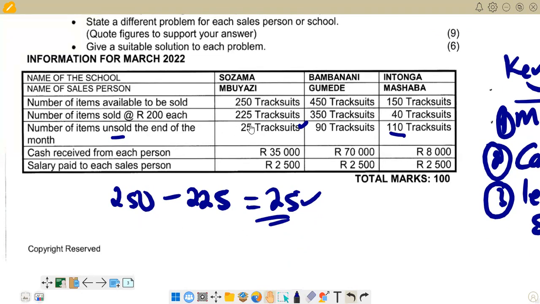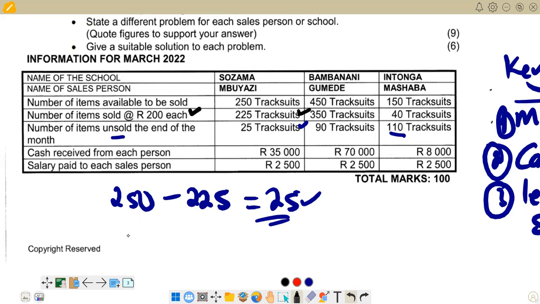So on cash missing, we are told that for this one, we have a number of items sold at 2 rands here. We have got 2 rands here. So having these 2 rands, and we have got 225 tracksuits that were sold, what are we going to do?